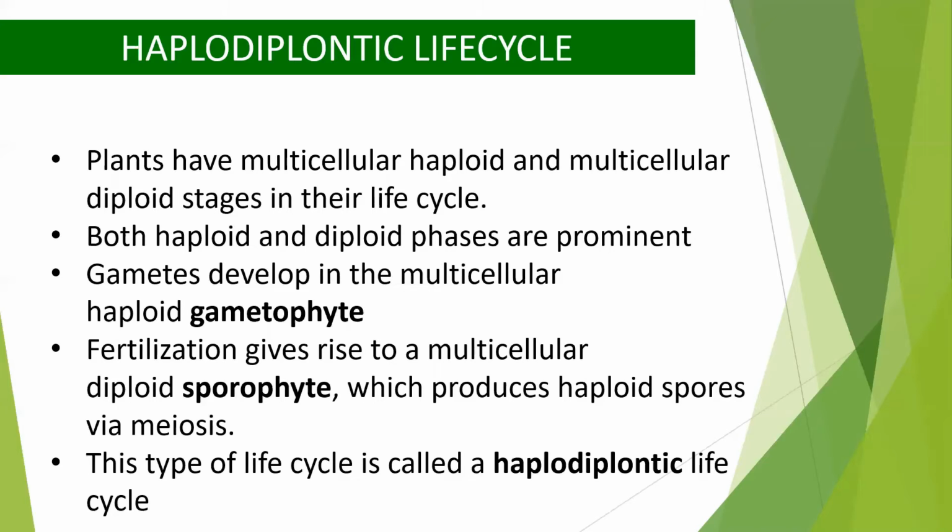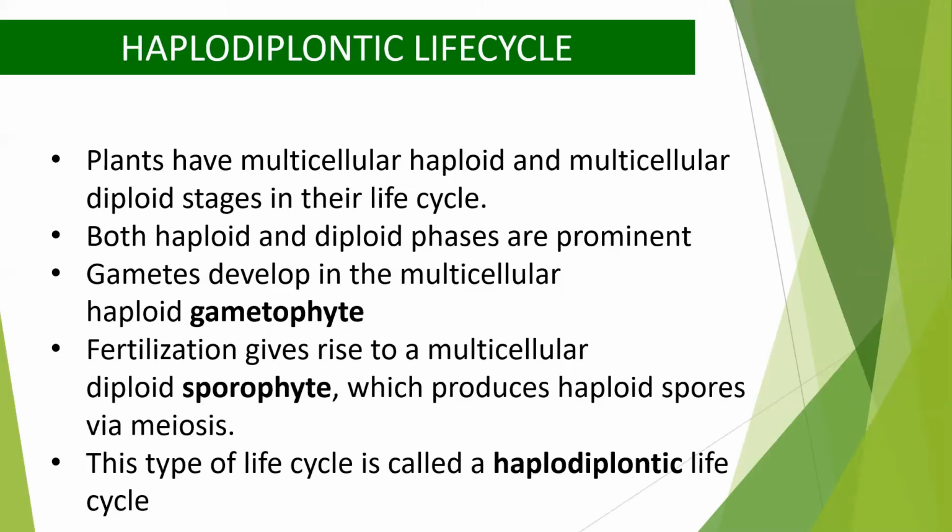Gametes develop in the multicellular haploid gametophyte. Fertilization of the gametes gives rise to a multicellular sporophyte, that is the capsule in case of Funaria. Inside this capsule, meiosis division occurs and haploid spores are formed.